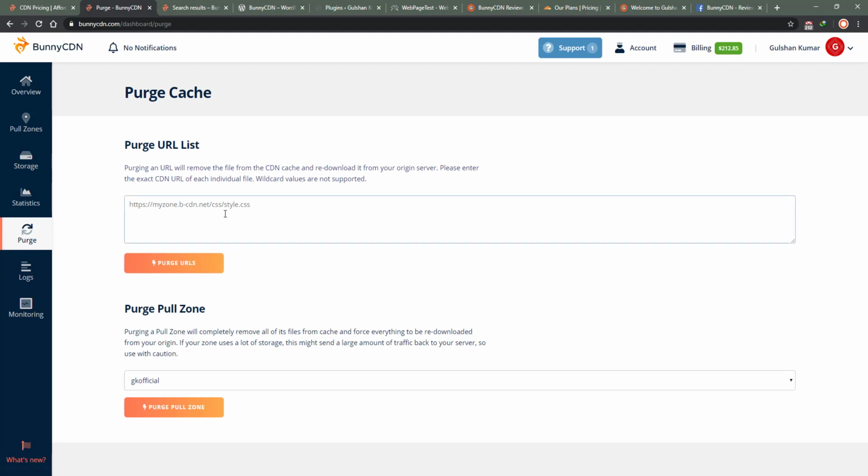There is a purge feature as well, which can be used to purge a particular URL using the Bunny hostname. Right now they don't support the wildcard method, but only one URL, I think.